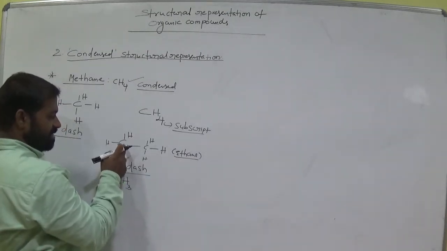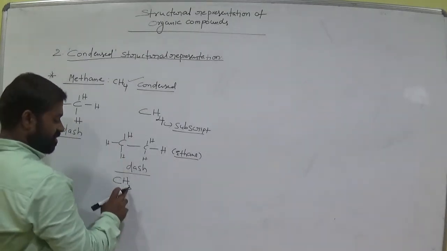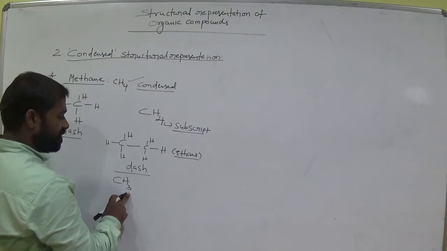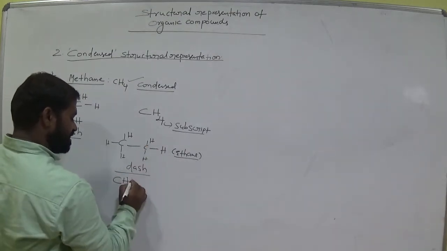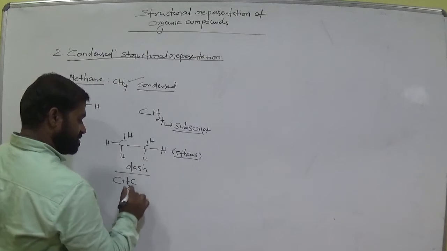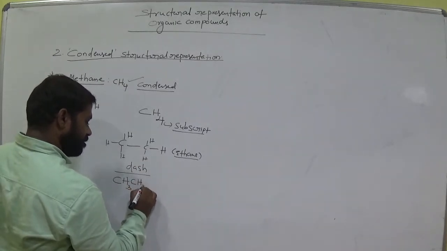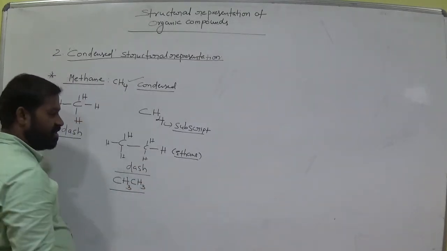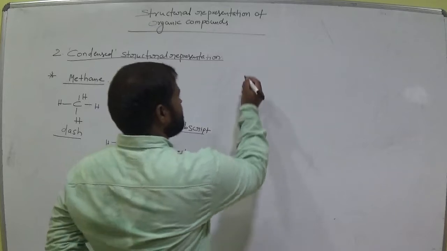How many hydrogen atoms here at this carbon? 3. So 3 is written as subscript. Next, here the next carbon is there. How many hydrogens are here? We have 3 hydrogens. So here also. This representation is called condensed. Next.